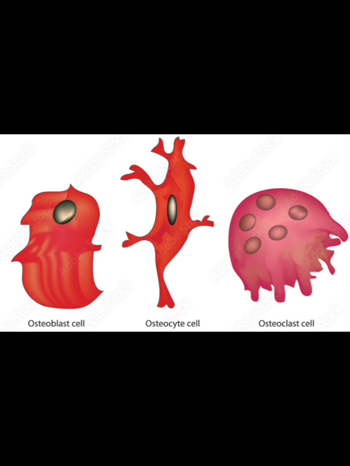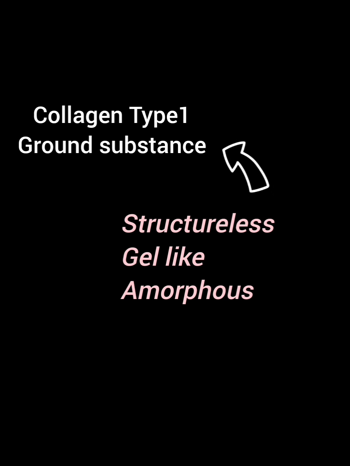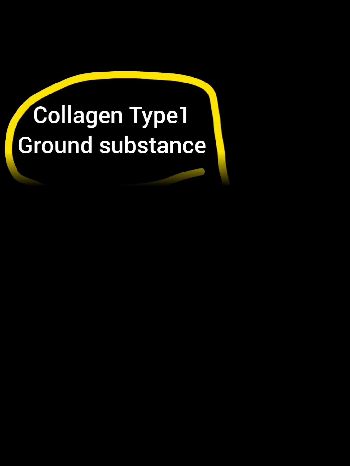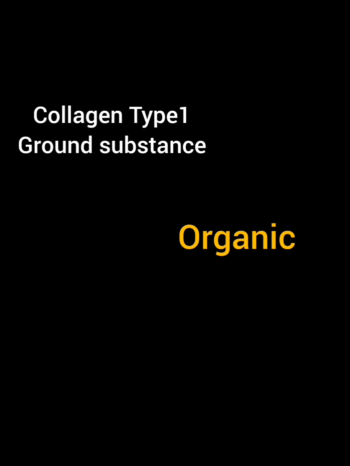Bone forming cells produce cell generated secretions like collagen type 1 fibers and structureless gel like amorphous ground substance. This substance is made up of glycoproteins, for example osteocalcin, osteonectin, osteopontin. Like this, all these cell generated materials are organic components of the matrix.